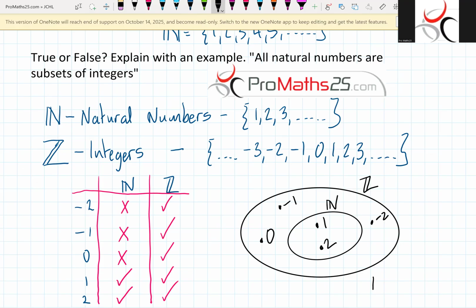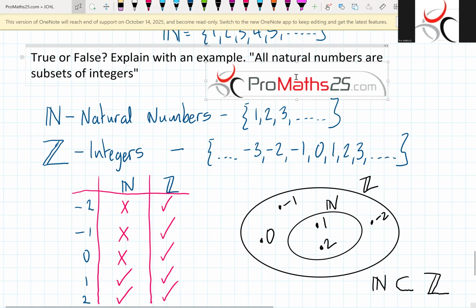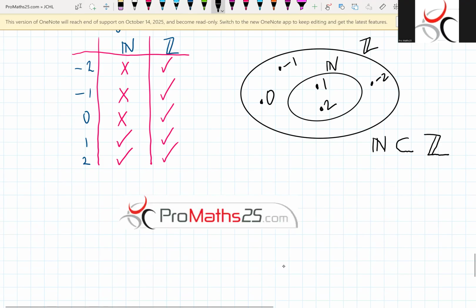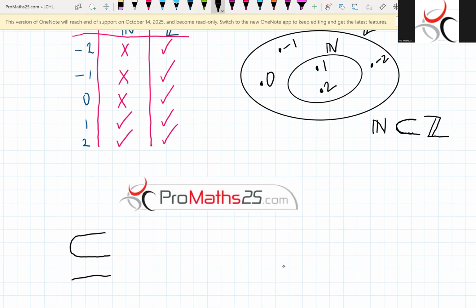And because of that, we could say this little bit of theory here. We could say N ⊂ Z. And what does that mean? What does N ⊂ Z mean? Right, so that kind of stretched out C there. It's like a stretched out C. And the opposite of that would be a stretched out C with a bar down through it.